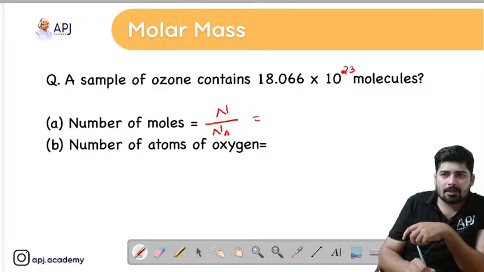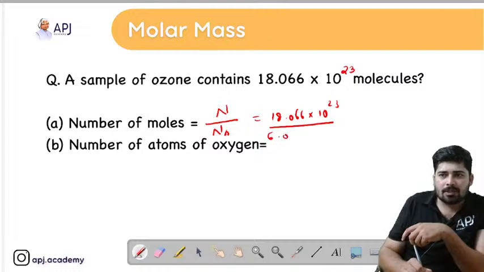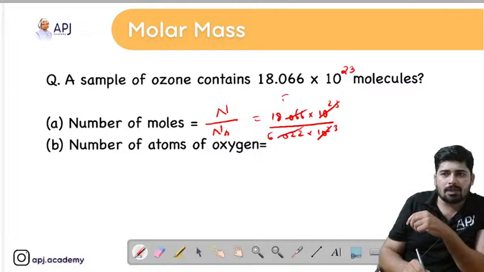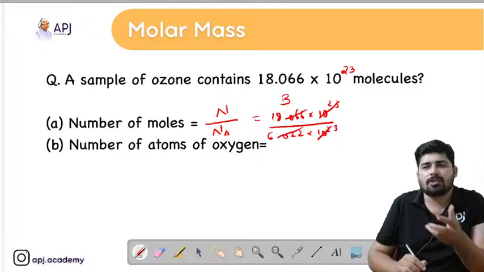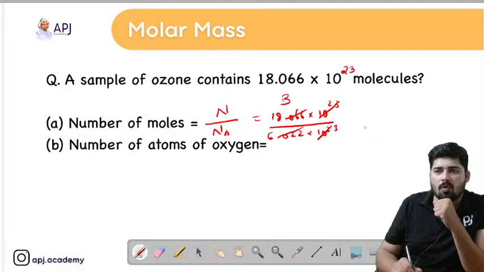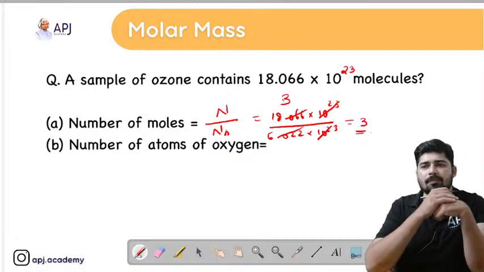The number of particles is 18.066 into 10 raised to 23, and it should be divided by 6.022 into 10 raised to 23. The 10 raised to 23 in the numerator and denominator can be cancelled, and 6.022 into 3 will give you 18.066. So the number of moles is equal to 3 moles. Now you got the answer.